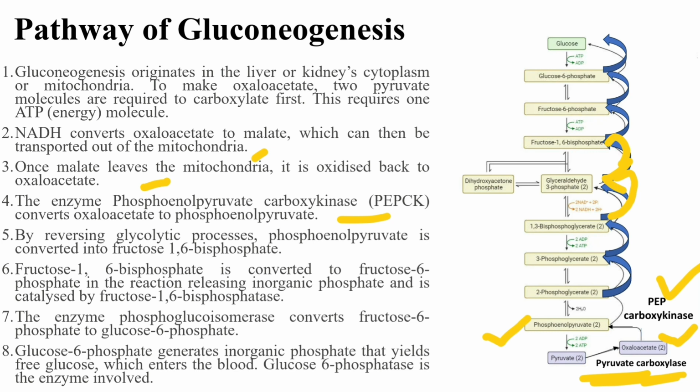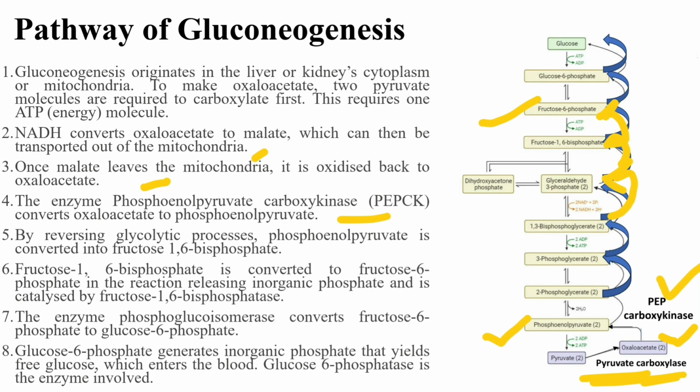Then fructose 6-phosphate will also be formed. Then phosphoglucoisomerase converts fructose 6-phosphate to glucose 6-phosphate. Glucose 6-phosphate releases inorganic phosphate that yields free glucose.